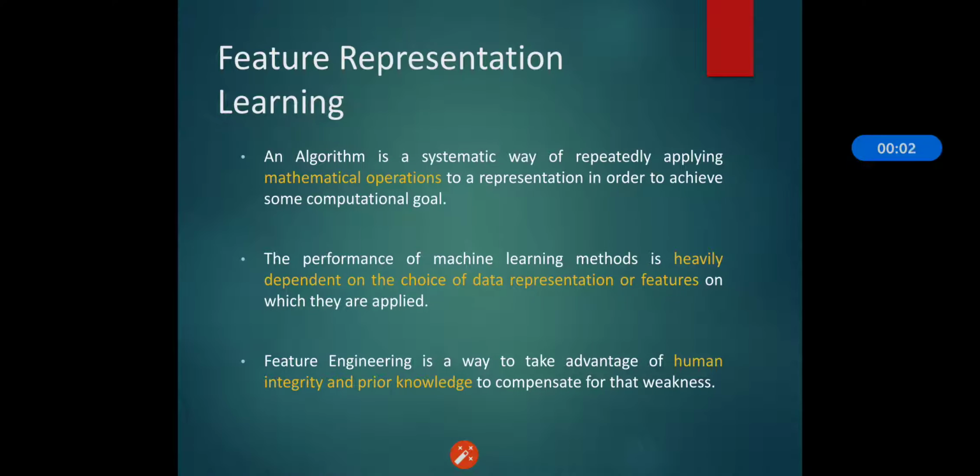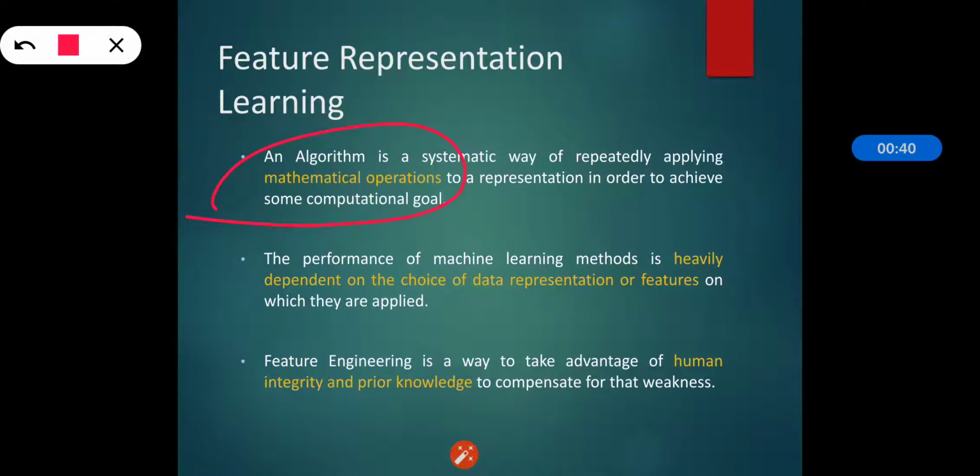Now in this section we will see feature representation learning. So what is an algorithm? An algorithm is a systematic way of repeatedly applying mathematical operations. And why are we repeatedly applying the mathematical operations? So that we can represent data in order to achieve some computational goal. Definitely, an algorithm is designed so that we can achieve a particular computational goal. So an algorithm is nothing but a systematic way where we apply various mathematical operations to achieve the goal.